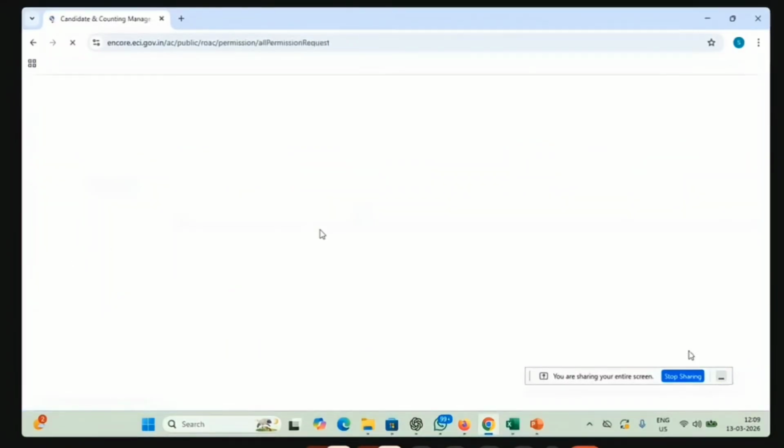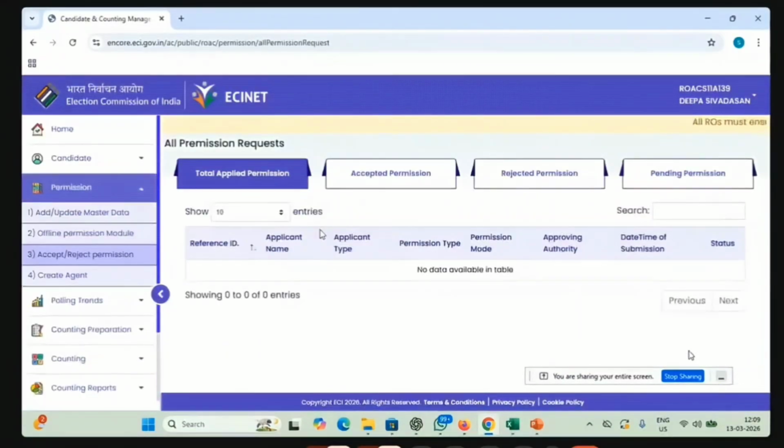The third one is the accept or reject permission. Here you will be getting all the applications applied for the permissions, and from here you have to go for the further processing. I cannot show that here, but it is very simple.